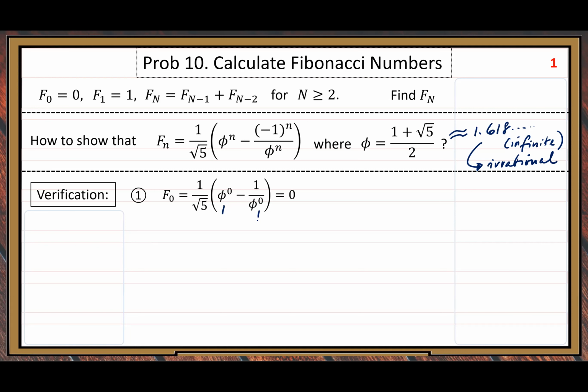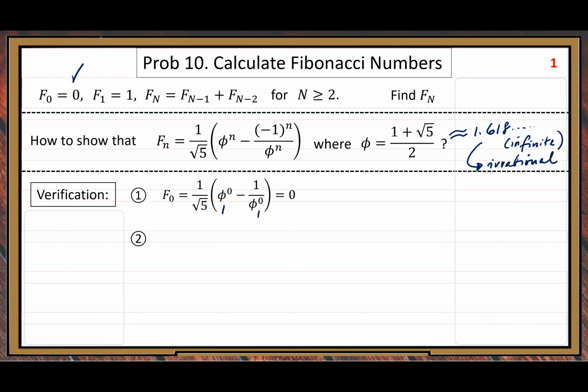So the right-hand side, 0 over root 5, also 0. That's just the same as our base case. F0 equals 0. That's correct. So step 1 is the easiest verification step.